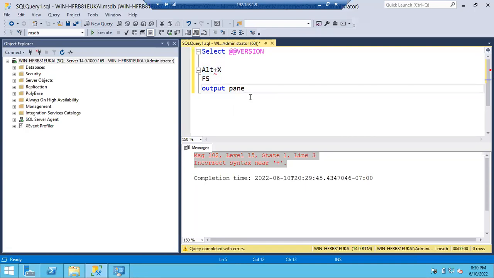Any questions here, please? No questions? Are we good, guys? Is this case sensitive? No, not case sensitive. We can write in any case, no issues.